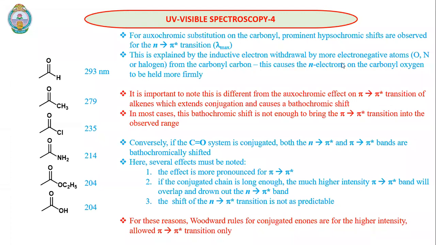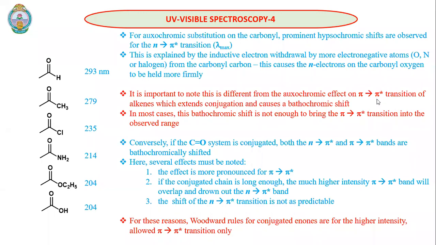Inductive electron withdrawal by more electronegative atoms like oxygen, nitrogen or halogens from the carbonyl carbon causes the n electrons on the carbonyl oxygen to be held more firmly. So when oxygen holds the lone pair of electrons more firmly, then n to pi star transition is not that easy. So that is why their energy increases or wavelength decreases. Now it is important to note that this is different from the auxochromic effect on pi to pi star transitions.